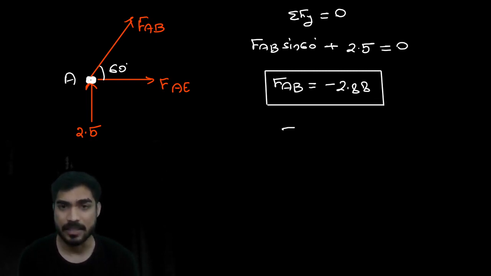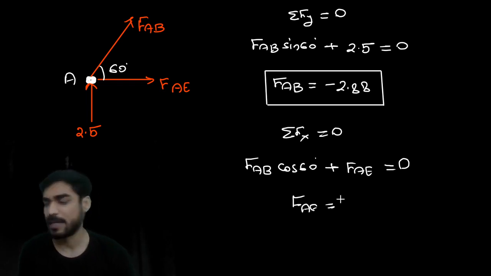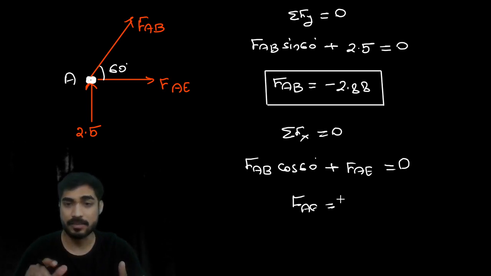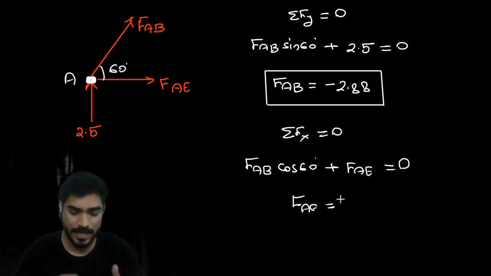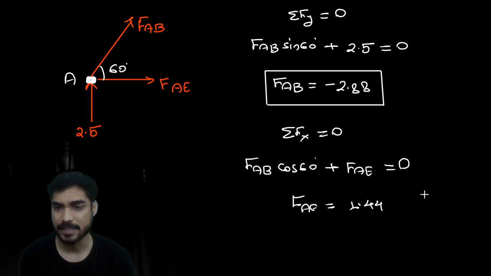Now apply summation of Fx equals to 0. So what you are going to get? FAB cos 60 plus FAE equal to 0. So FAE, how much will it be? Minus 2.88, sorry, FAE equals minus FAB cos 60, which means 2.88 cos 60. So it will be 1.44, and it will be tensile.